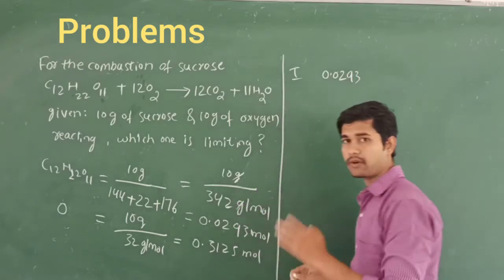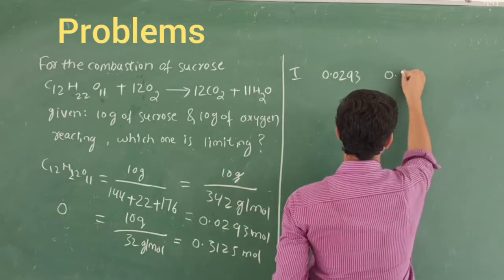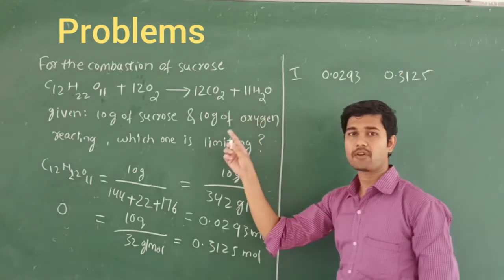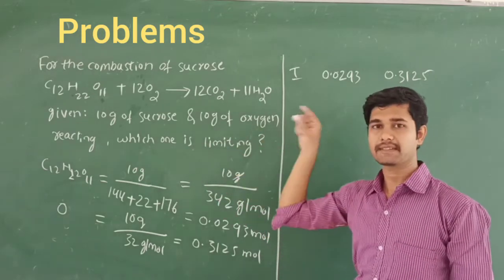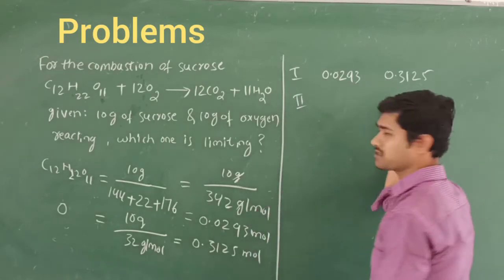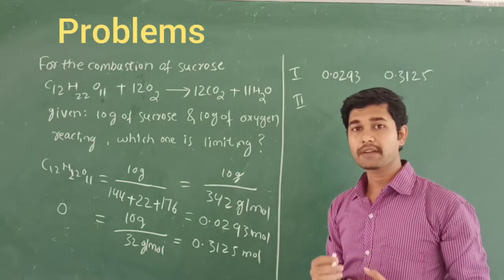0.0293 mole of the first reactant, and for the second reactant, oxygen, we got 0.3125. You should not look at the product because he has not asked for the product. He asked only which one is the limiting reagent and which one is the excess reagent. So the first step is writing the moles in the given form. Next, the second step, we should write the stoichiometric coefficients.